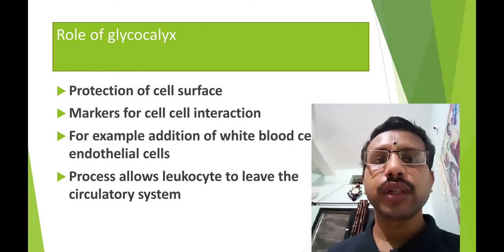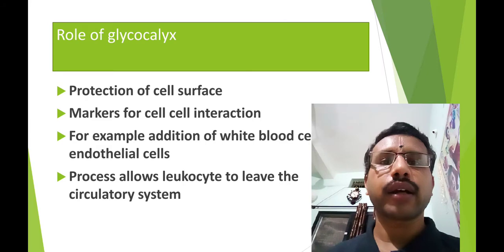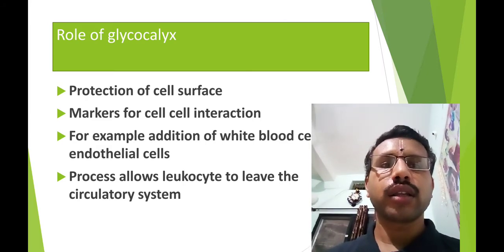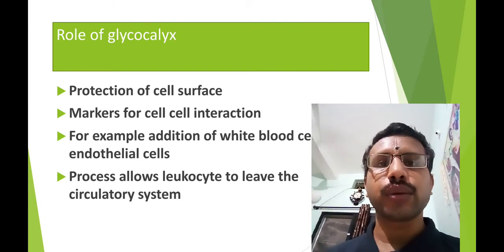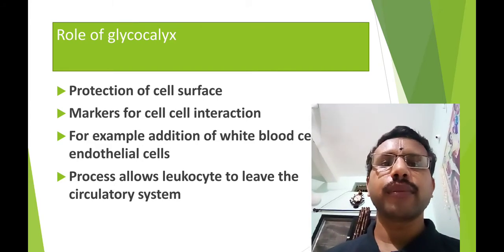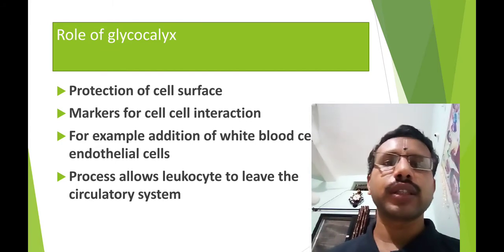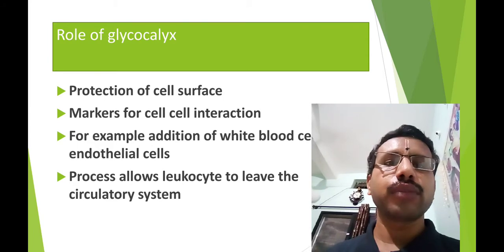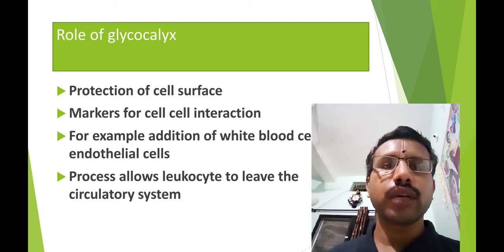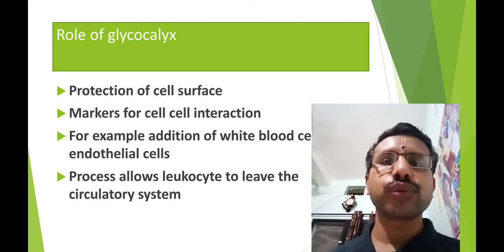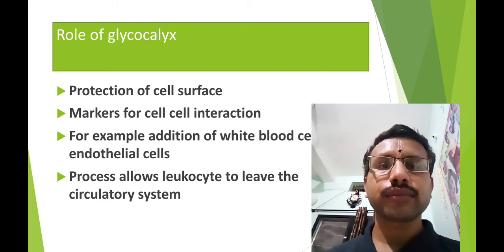The interaction between two nearby cells requires a marker, and this marker gives the particular identification for the cell. Due to the glycocalyx, it acts as a marker for the cell. Here one example is the adhesion of a white blood cell to the endothelial cell. White blood cells, or leukocytes, move through the circulatory system within the blood.